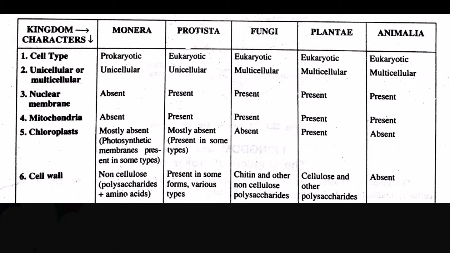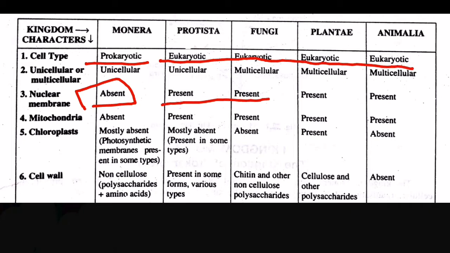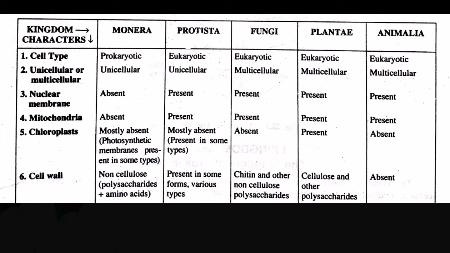If we talk about nuclear membrane, then as the cell is prokaryotic, here the nuclear membrane is absent, while in all of the other kingdoms the cell type is eukaryotic. That's why a well developed nuclear membrane is present there. If we talk about mitochondria, then mitochondria is also absent in the case of Monera because the cell type is prokaryotic. Mitochondria is present in all the other kingdoms.